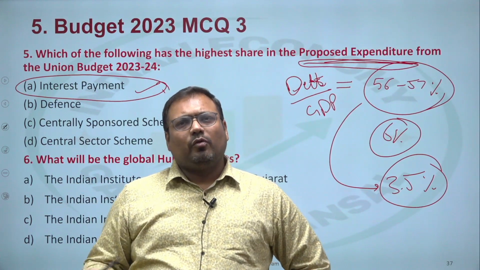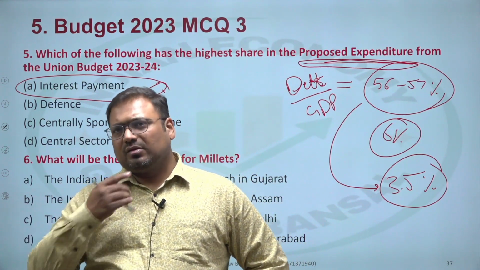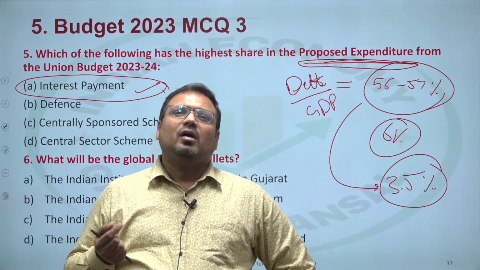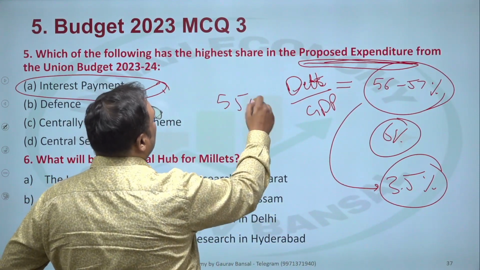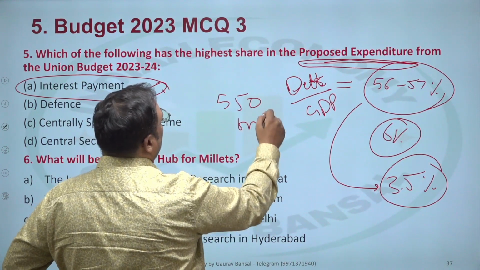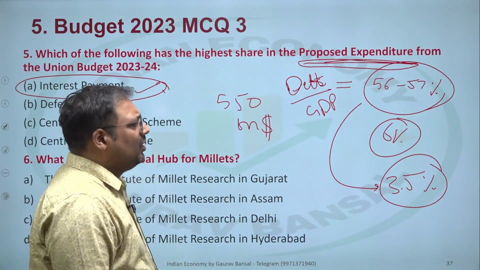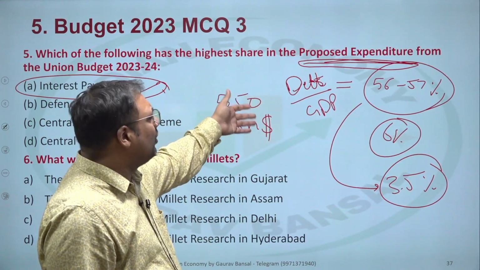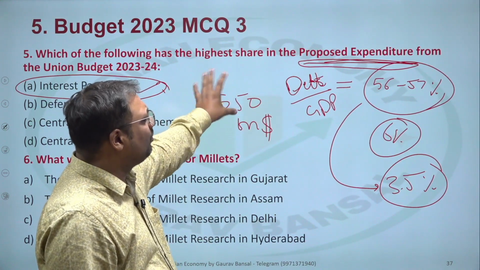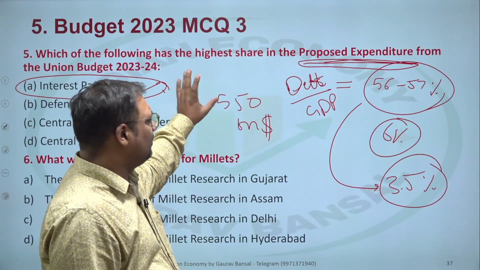Our overall budget, the central budget, is about $550 billion. Roughly, that is less than 20% in fact, 18%, 17% of the GDP, the budget is.